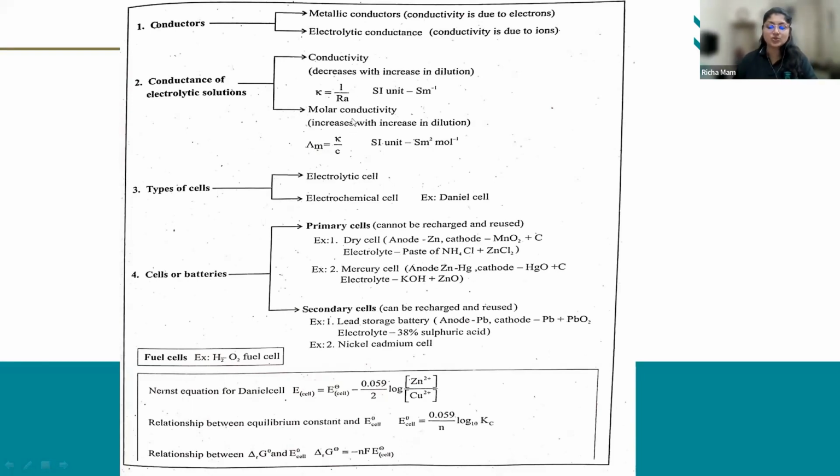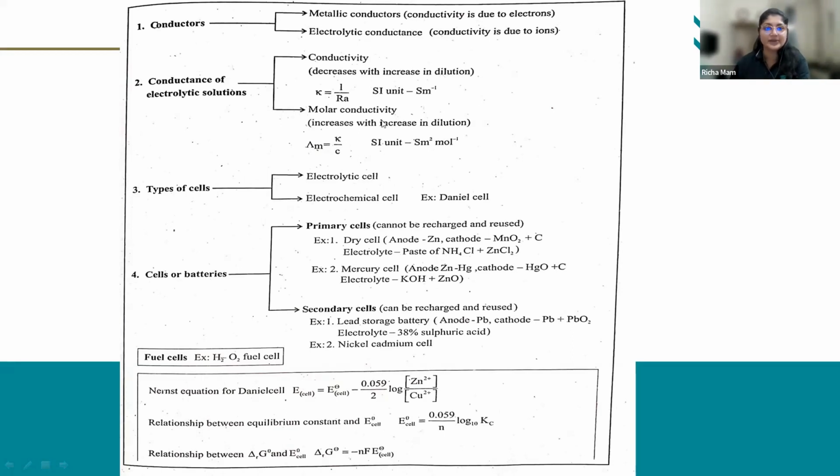Specific conductivity and molar conductivity are two different terms. Specific conductivity is the inverse of resistivity.